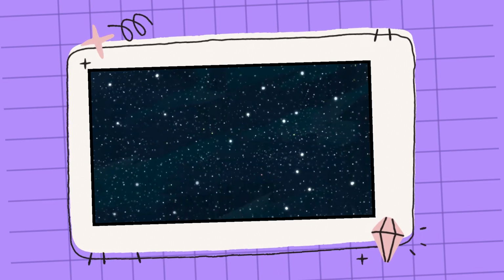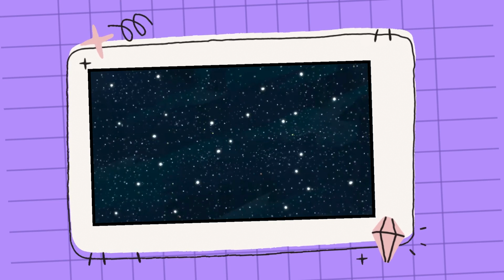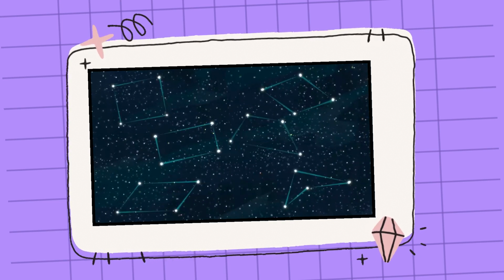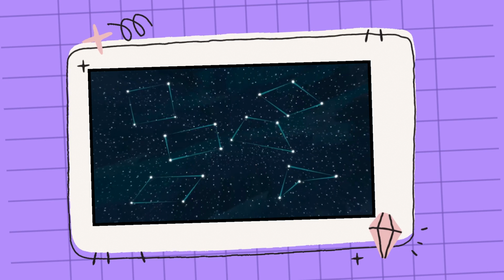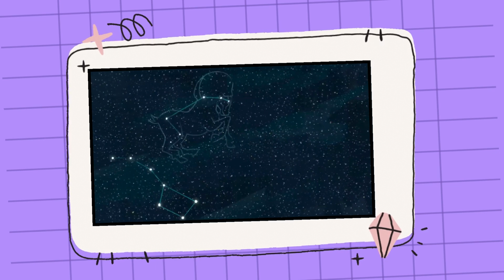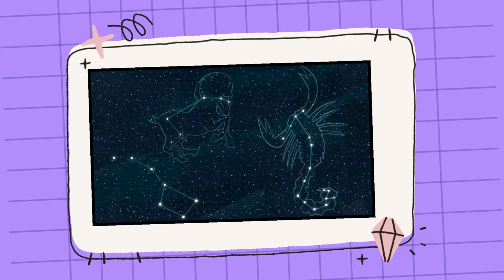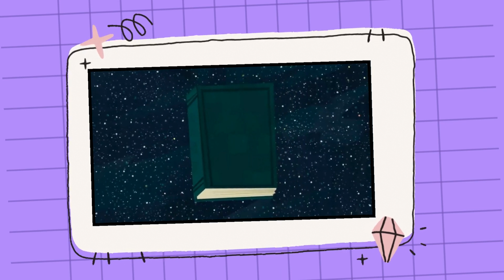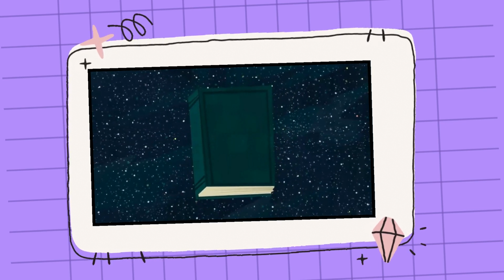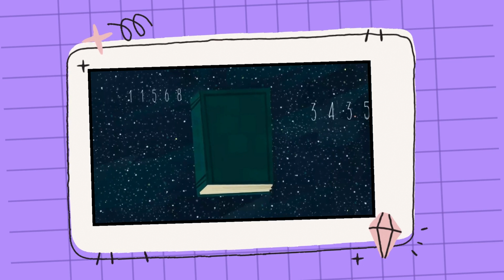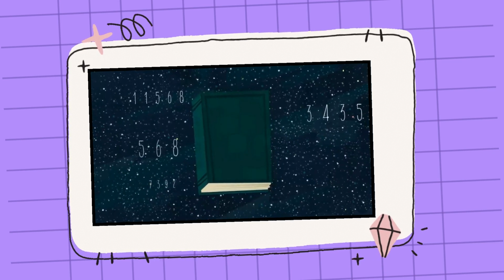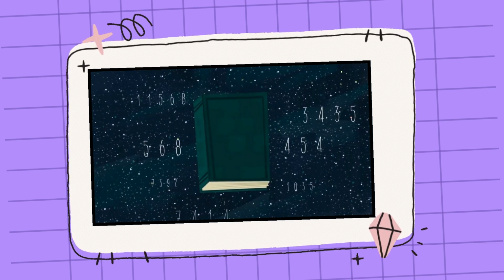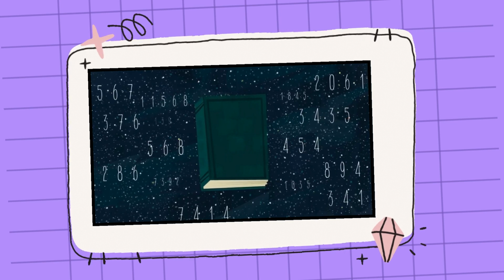Any 4 stars where no 3 lie in a straight line will form some quadrilateral shape. Expand that to the thousands of stars we can see in the sky, and it's no surprise that we can find all sorts of familiar shapes, and even creatures if we look for them. So what are the chances of a text concealing a prophecy? Well, when you factor in the number of letters, the variety of possible related words, and all their abbreviations and alternate spellings, they're pretty high.